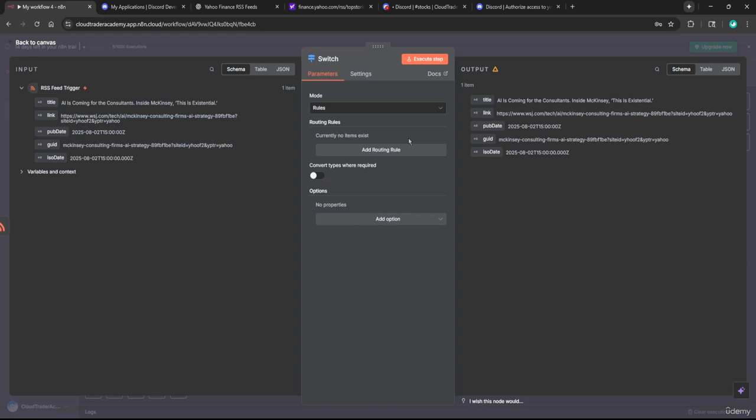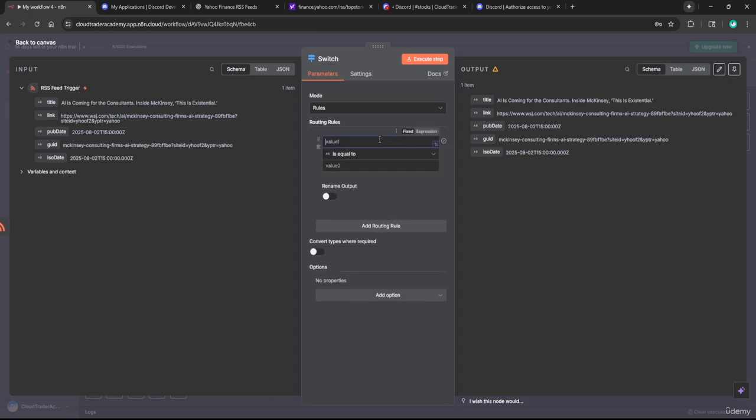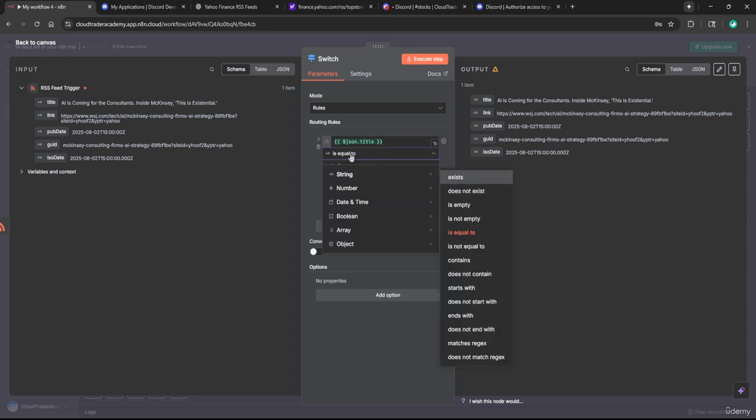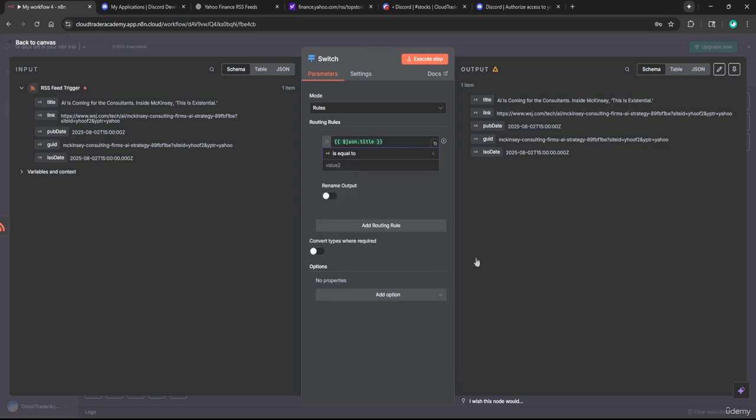Okay, so now that we have our switch statement up and created, we now have to apply some routing rules. So what we're going to do here is click add routing rule, and we're going to say if the value title, and again, before we go too deep into switch statements, just know that these rules are applied to the data coming into it from our trigger. So essentially we're going to say if this value from our trigger, so if the title is equal to something, then we're going to send it this way. If it's equal to something else, we're going to send it elsewhere. So what I'm going to do here is I'm going to say if, where in the string of the title, we're going to say if it contains the characters, I don't know, Microsoft, then go do something.